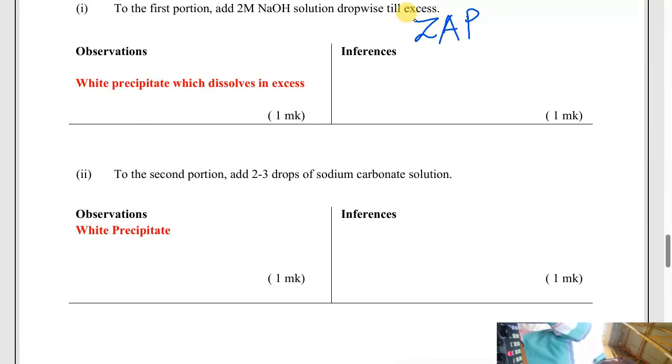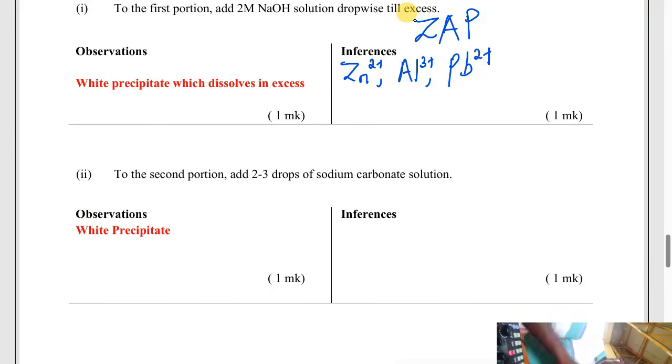ZAP helps you remember that when you add sodium hydroxide and a white precipitate is formed that dissolves to form a colorless solution, then ZAP is present. ZAP stands for zinc 2 ions, aluminium 3 positive, and lead 2 positive. If that is there, it means they are present. As we revise, I will tell you next: if a white precipitate is insoluble, what are you supposed to write? No white precipitate, what are you supposed to write? Let's finish this so that you don't get confused.